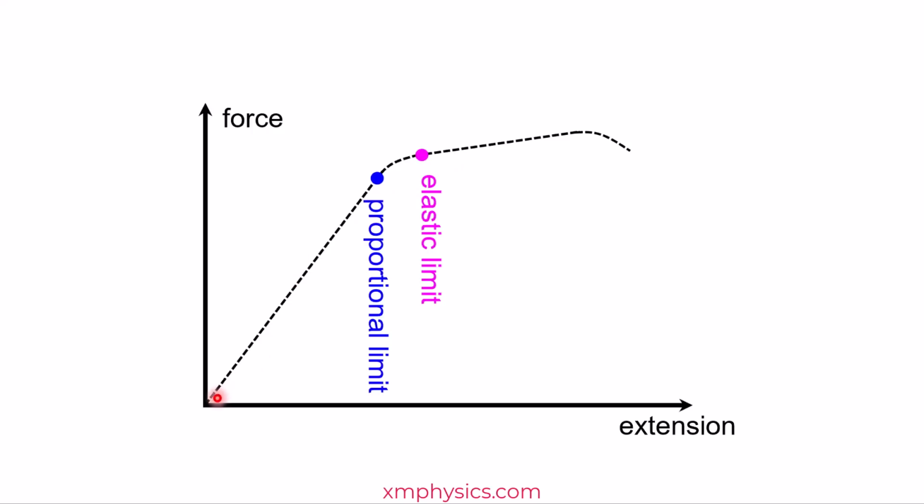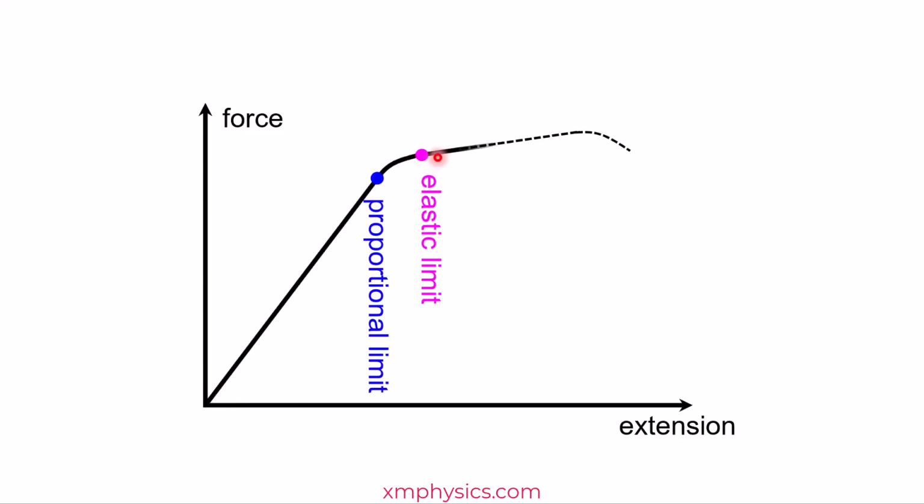Let's say you stretch a wire until this point, to the proportional limit. So when we let the wire unstretch, meaning we remove the loads, the wire is going to unstretch along the same path, meaning the stretch graph and the unstretched graph are the same. If we stretch it more, until maybe the elastic limit, when we unload, when we let the wire unstretch, it will still unstretch along the same graph. Stretched graph and unstretched graph are the same.